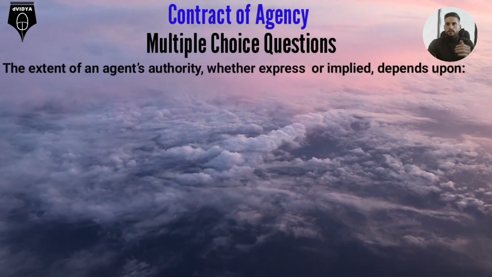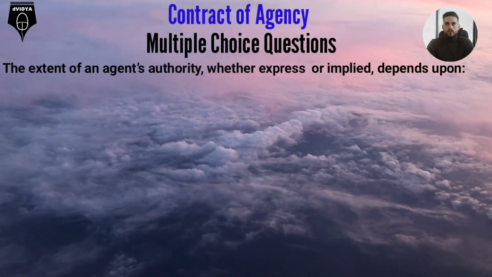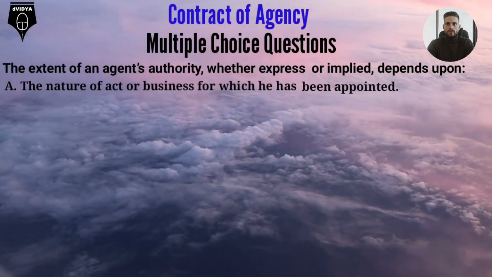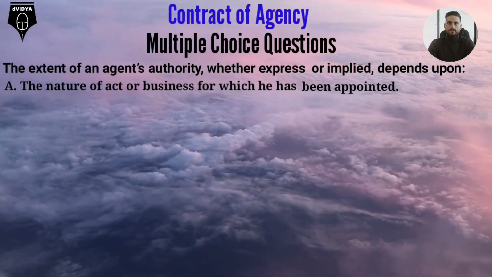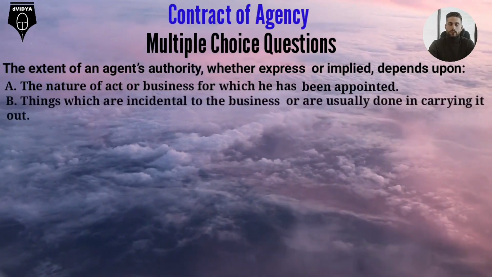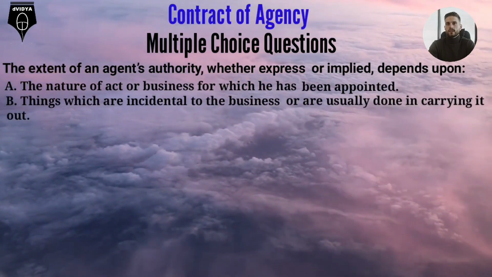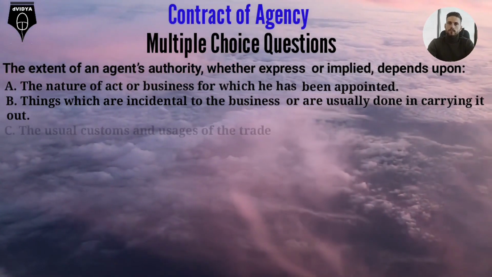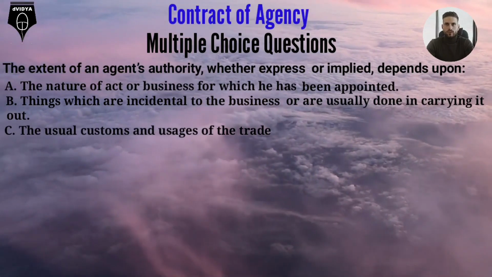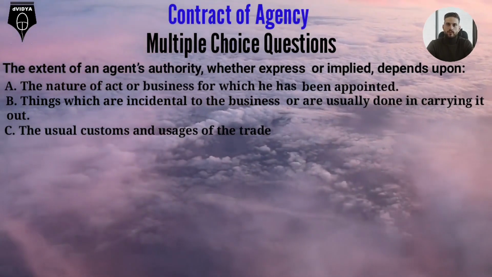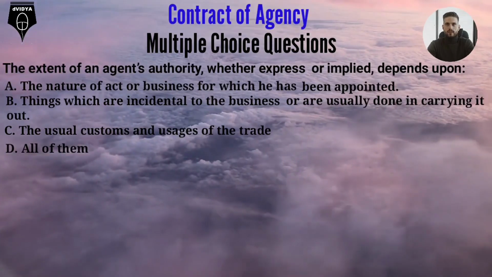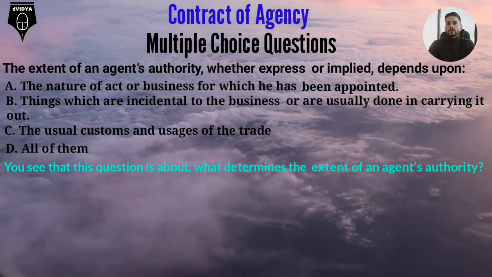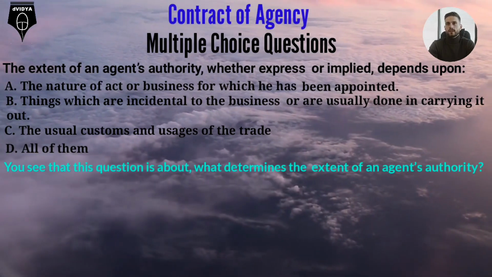The extent of an agent's authority, whether express or implied, depends upon option A. The nature of act or business for which he has been appointed. Option B. Things which are incidental to the business or are usually done in carrying it out. Option C. The usual customs and usages of the trade. Option D. All of them. You see that this question is about what determines the extent of an agent's authority?